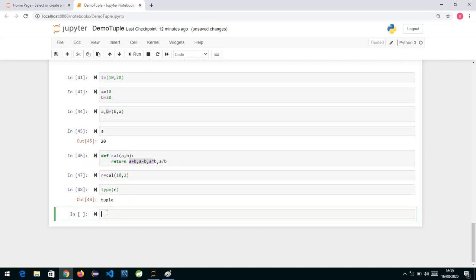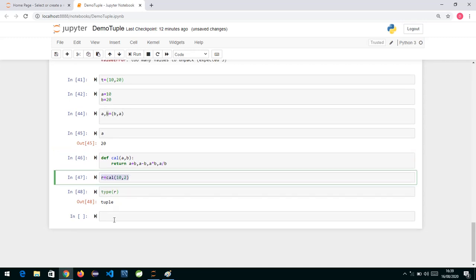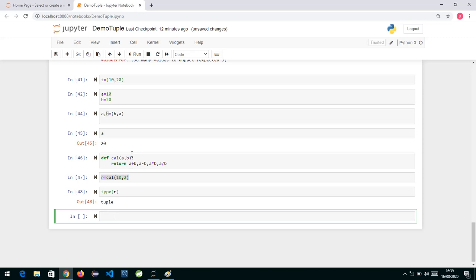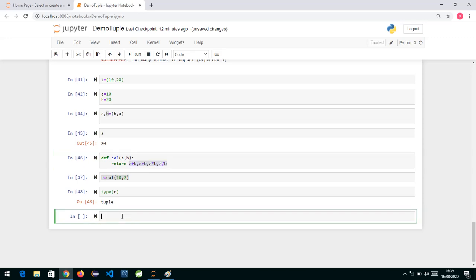So when we say a function can return multiple values, basically it is returning a tuple. It's returning a single object, and that object is nothing but a tuple. Now instead of calling this way, can I do unpacking? Unpacking means we directly take the tuple and extract its individual elements into separate variables. So I write add for sum, diff for difference, prod for product, and div for division, is equal to, and then I call the function cal 10 comma 2.